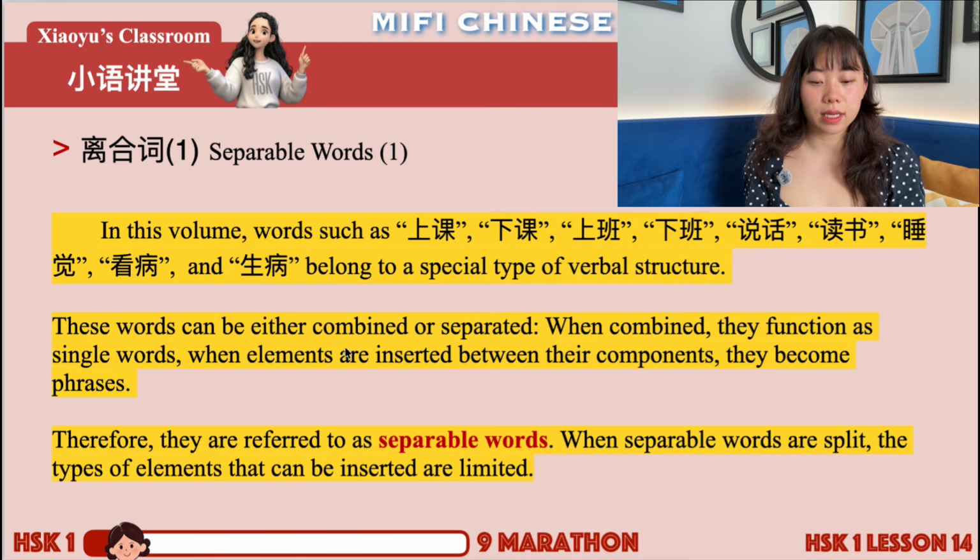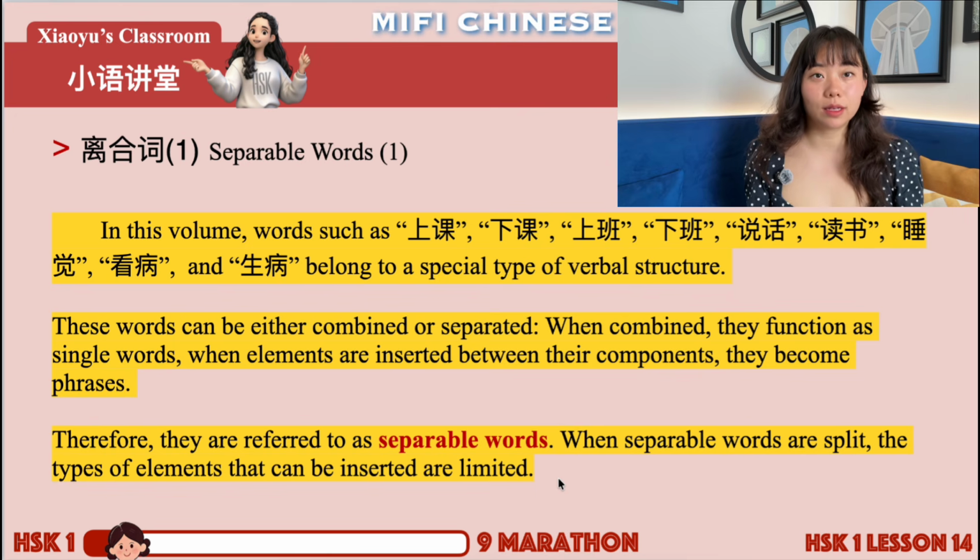These words can be either combined or separated. When combined, they function as single words. When elements are inserted between their components, they become phrases. Therefore, they are referred to as separable words. When separable words are split, the types of elements that can be inserted are limited.